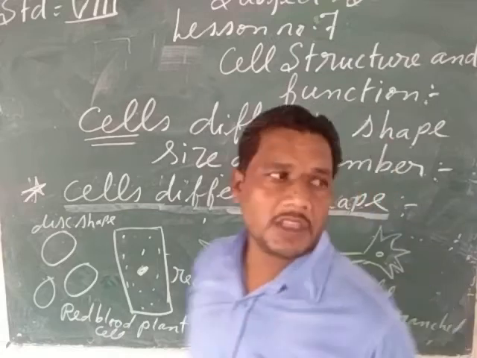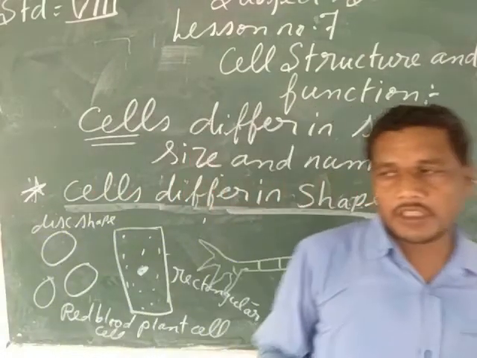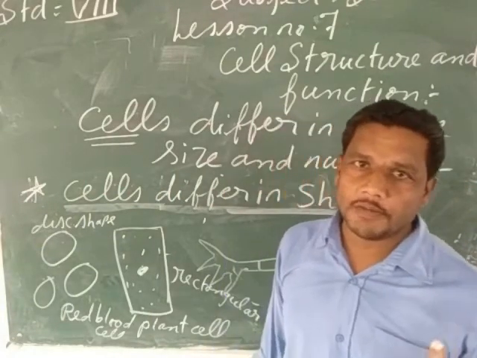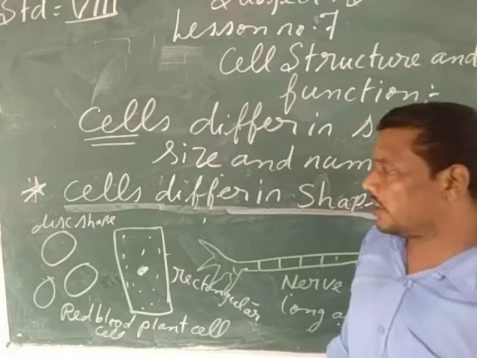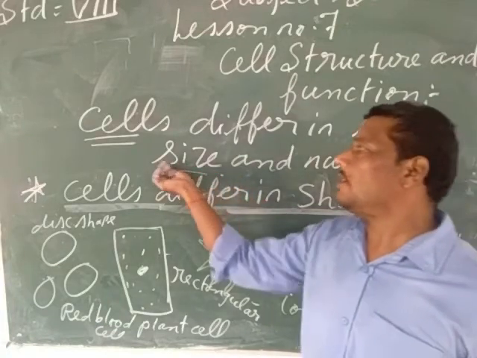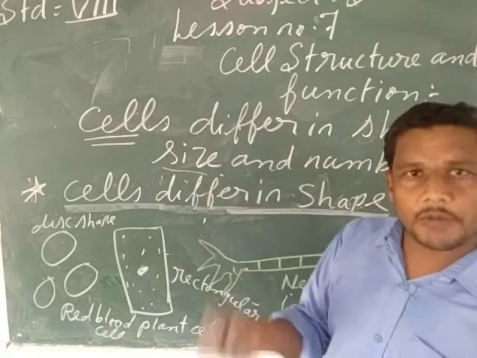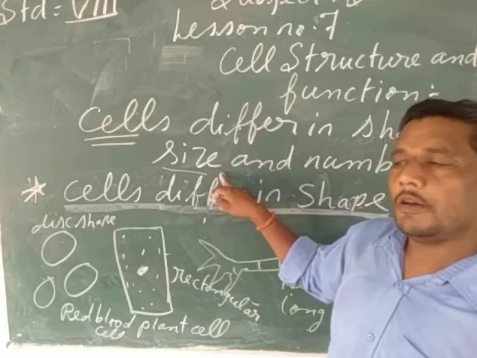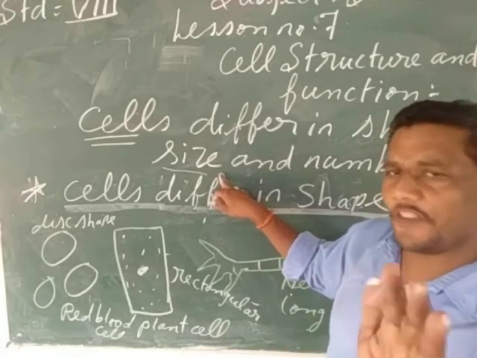So my children, we have seen that the cells are different from one another in number. Some organisms have a body made up of only one cell, so they are called unicellular organisms. And those organisms whose body is made up of so many cells are called multicellular organisms. So in this way, the cells differ in number. Then we have seen the cells differ in size. All the cells are not of the same size. Some cells can be big, some cells can be small. So the size of the cell is from a micrometer to a few centimeters. The different cells have different sizes.